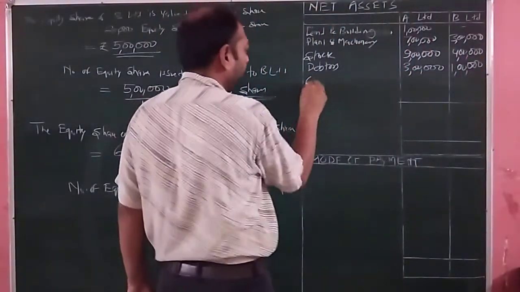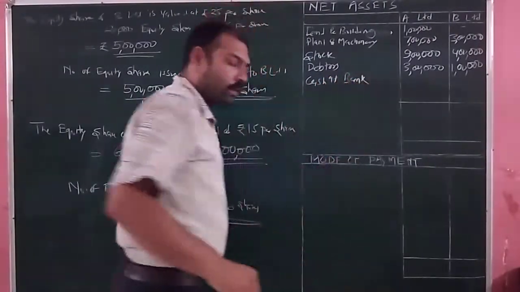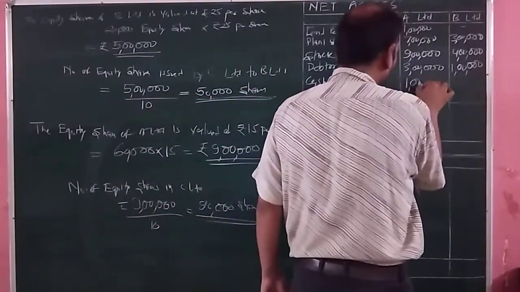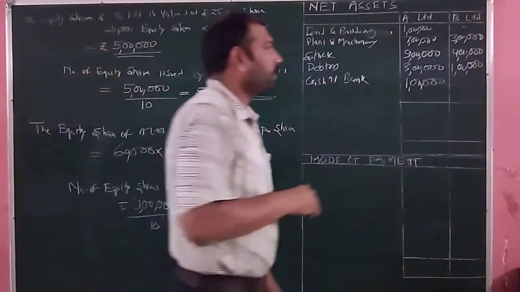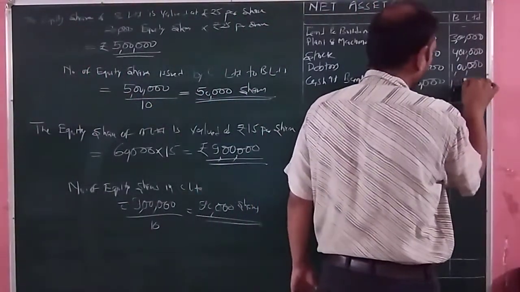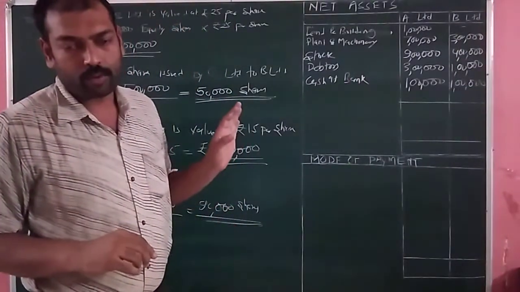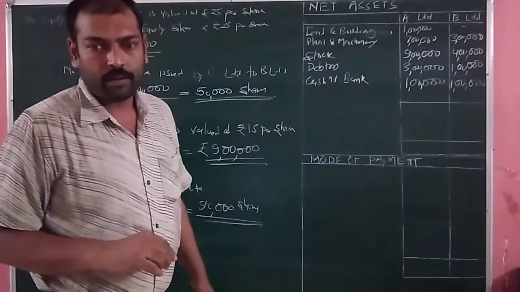Next, it is cash at bank. Cash at bank in the books of A Limited, it is how much? 1 lakh. And in the books of B Limited, again it is how much? 1 lakh rupees. Then we will calculate the amount.